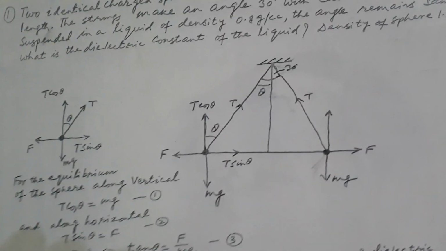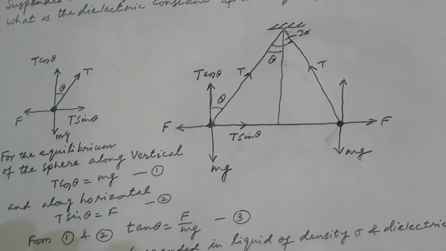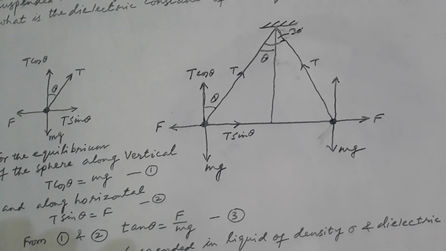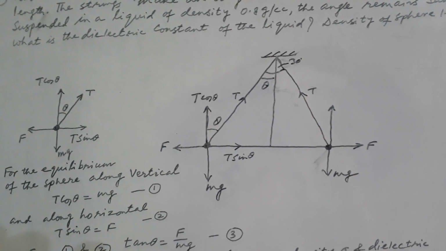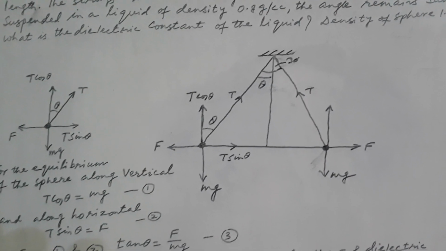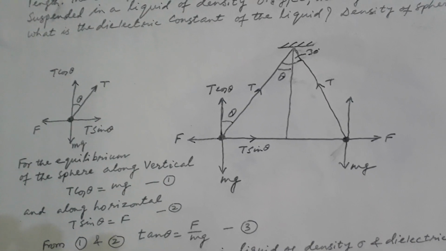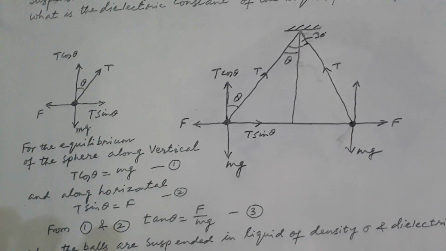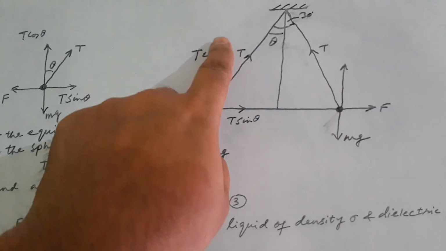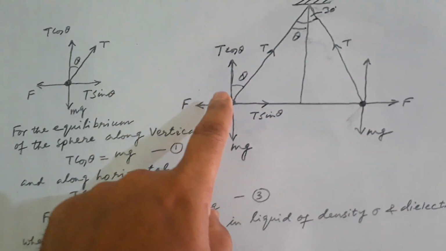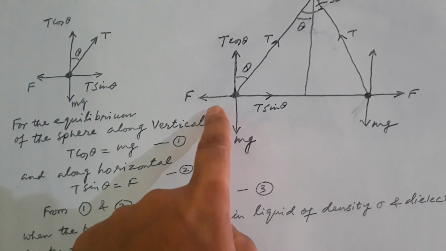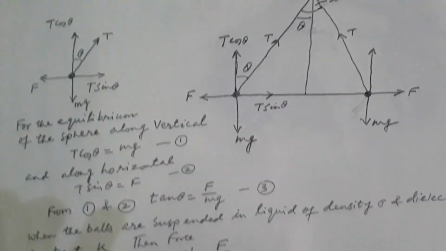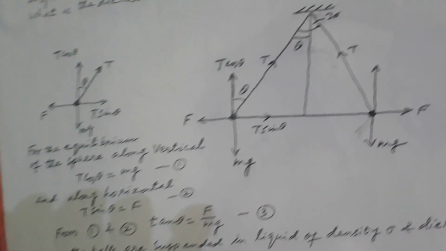So look at the figure. The two spheres are suspended. They are making an angle of 30 degrees. Let us suppose that a string makes an angle theta with the vertical. Now due to the weight of the sphere, a tension force T is developed, and T has two components, T cos theta and T sin theta. F is the force between the two identical spheres.